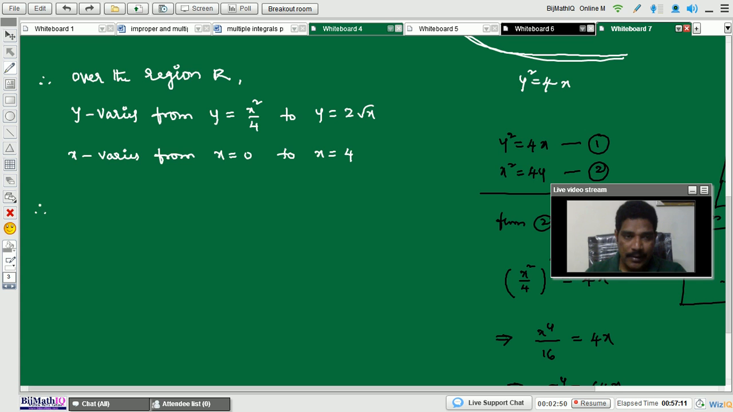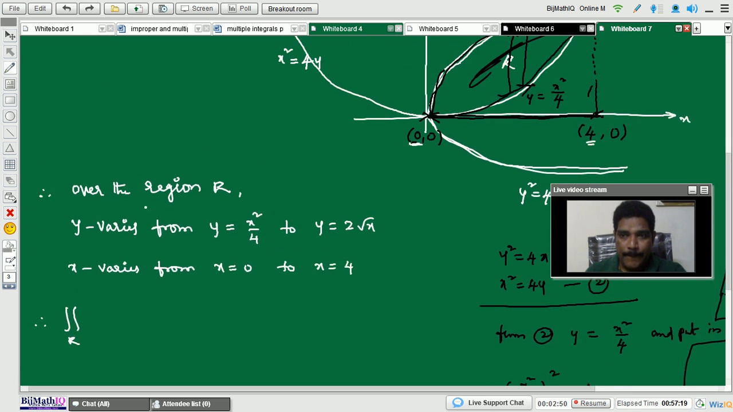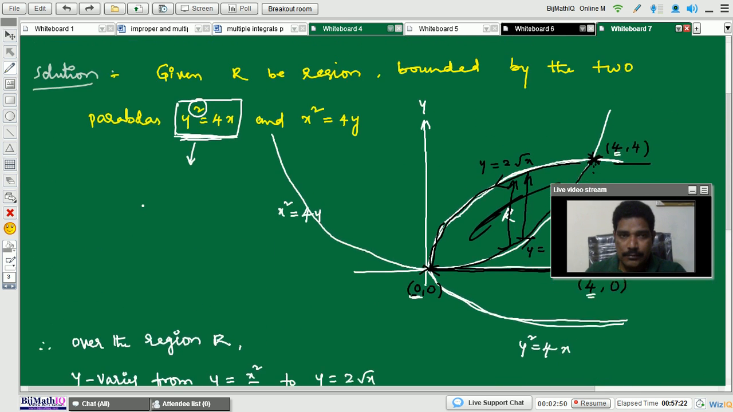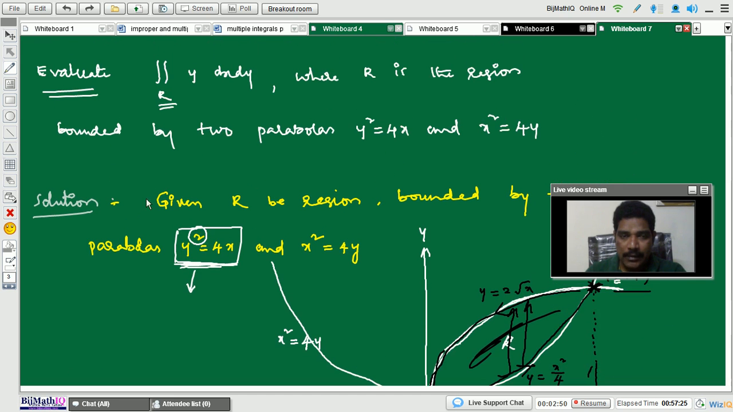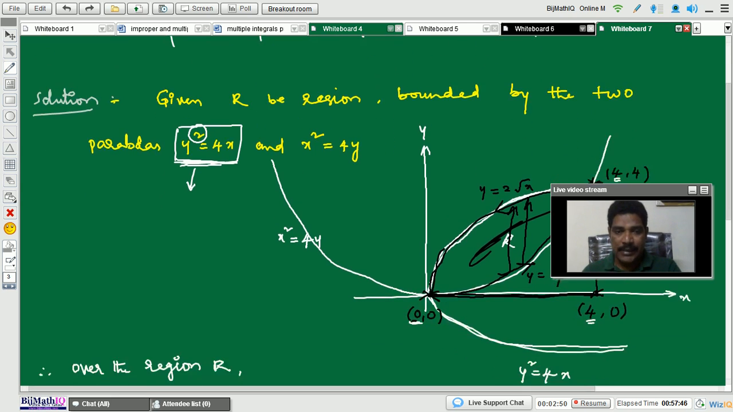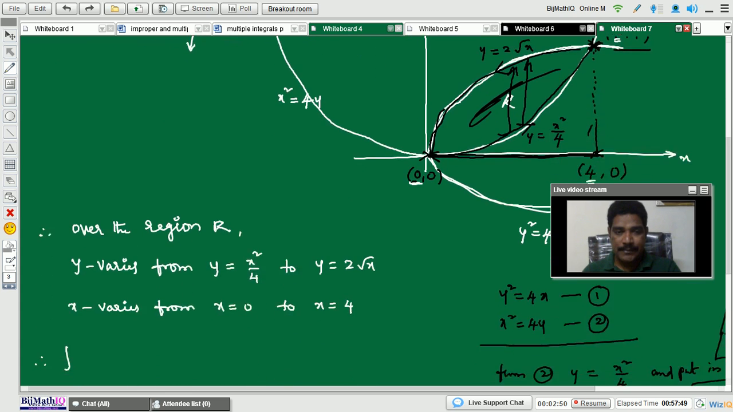So therefore our integral is the double integral over R of y into dx into dy. So this order is dx into dy. This is the default order, you don't need to consider it. So by observing the diagram, next we are going to write the limits in this integration.